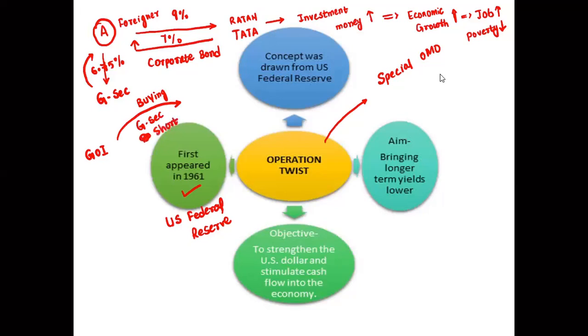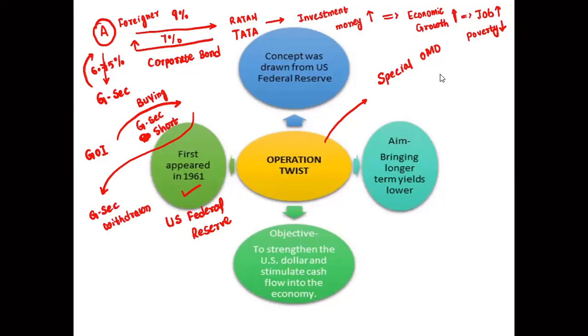That means what will happen? Can I say that the government securities have been withdrawn from the market. Now where will they invest? They will not invest anywhere. The foreigner says, oh, government securities have now been withdrawn.